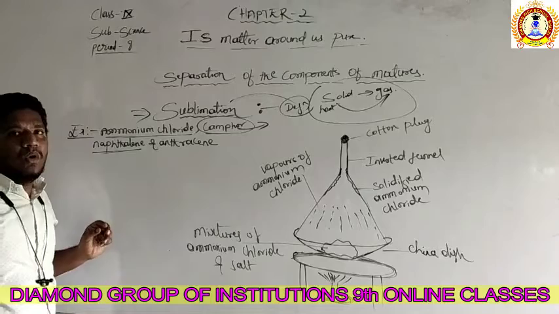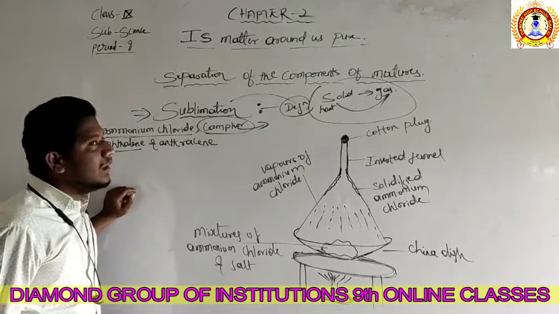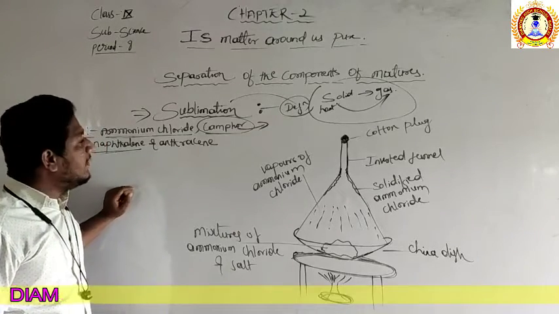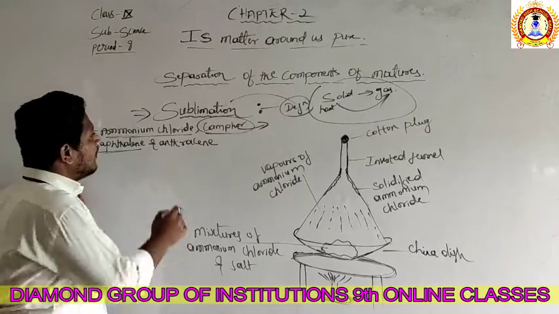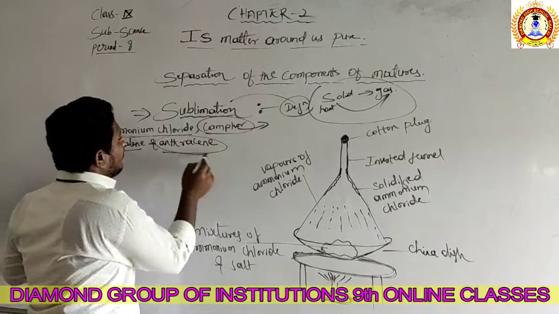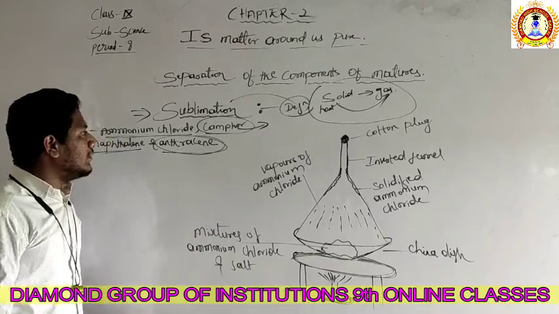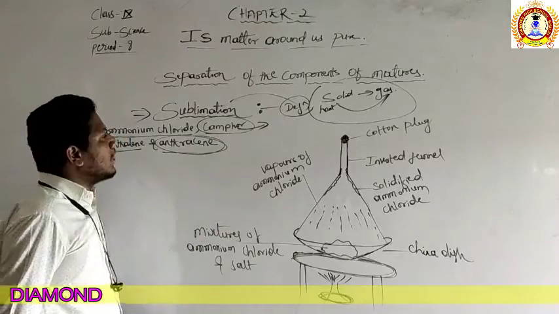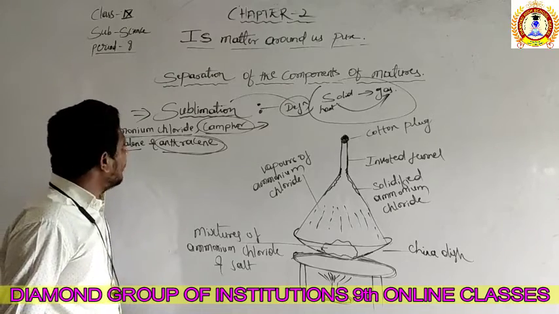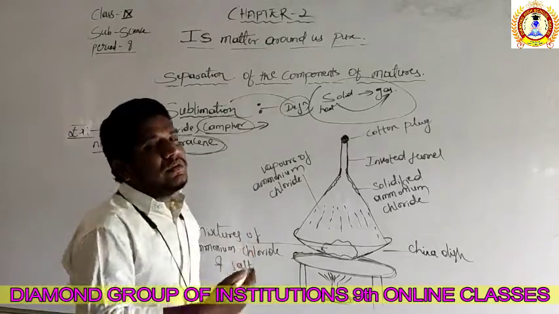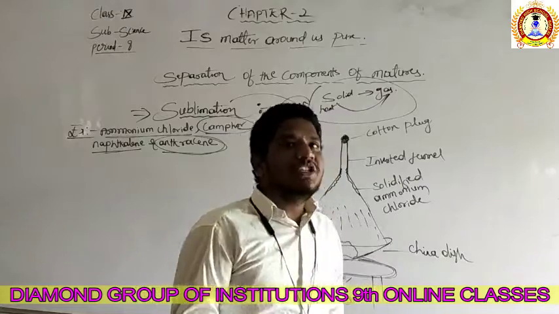Naphthalene balls, which are nothing but the moth balls, can also be used for the sublimation process. And even anthracene, which is used in the preparation of benzene. So these are the examples of the sublimation process.